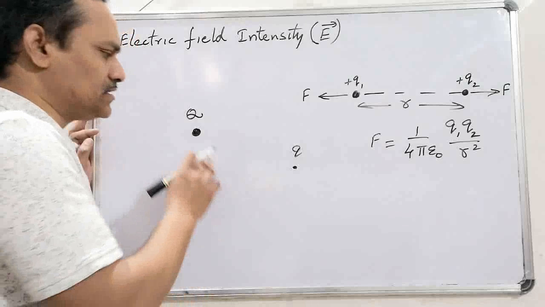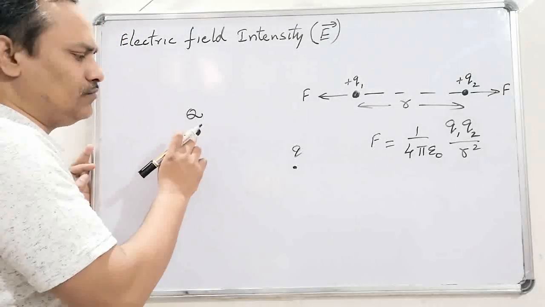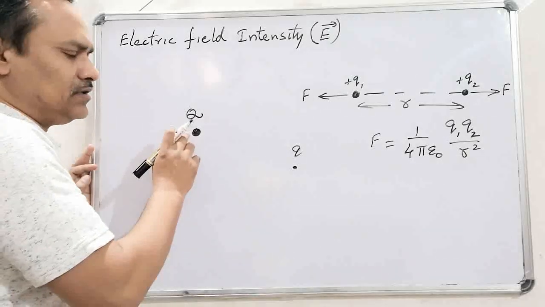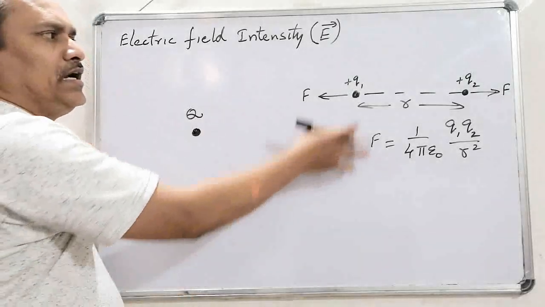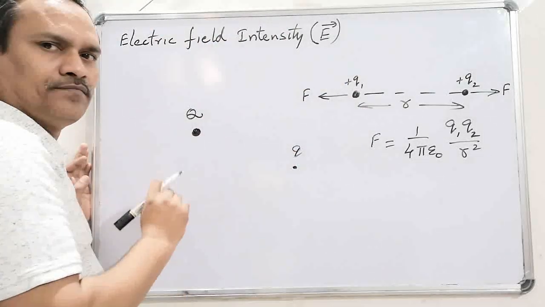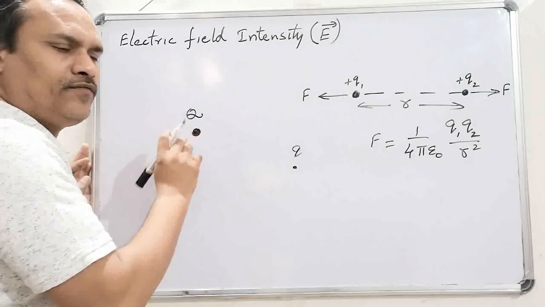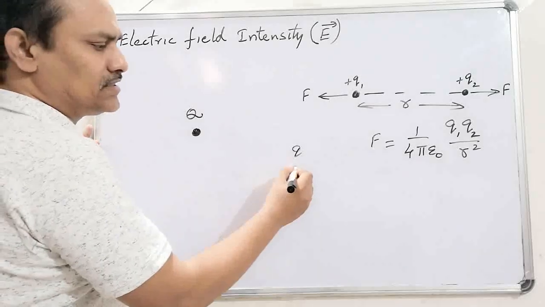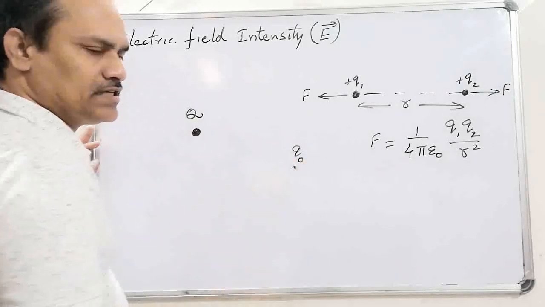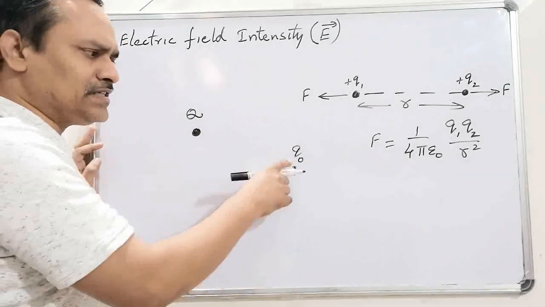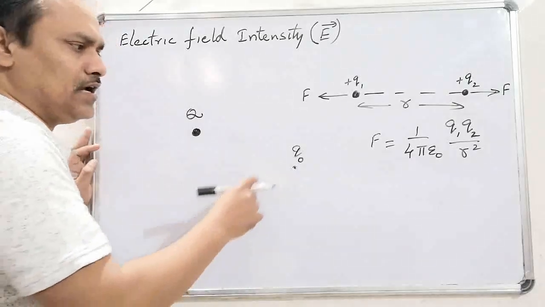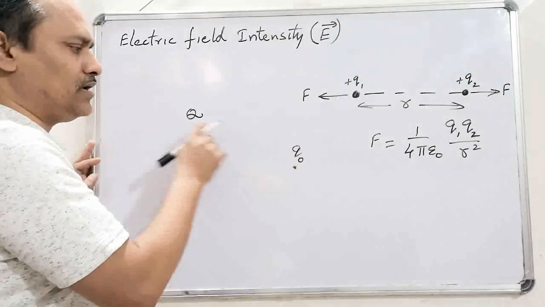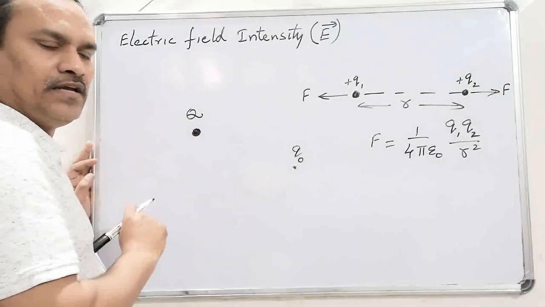We already discussed that we took a charge capital Q at a point in space. So this charge created some field in its surrounding. It will have its own influence. In that field, we place another charge. Assume that this is a test charge. A test charge is always positive in nature, and its magnitude should be very much smaller when compared with the given charge.